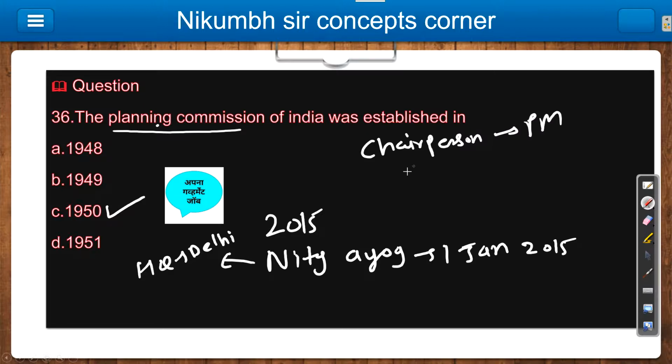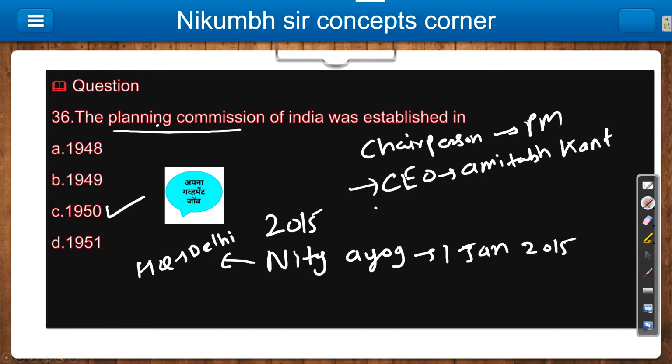Then CEO of Niti Aayog. Currently, the current CEO is Amitabh Kant. Compulsory. I just saw this question in RRB NTPC also. Amitabh Kant is the current CEO. This is a very popular question, because many times it is asked in exams, whether it is of banking, whether it is of TCS, any.